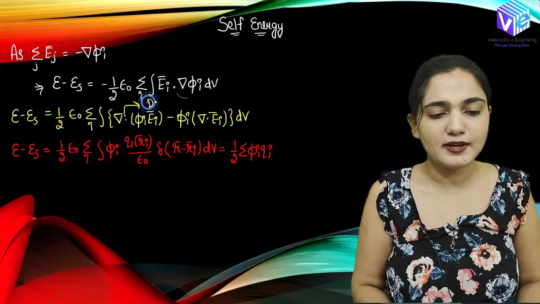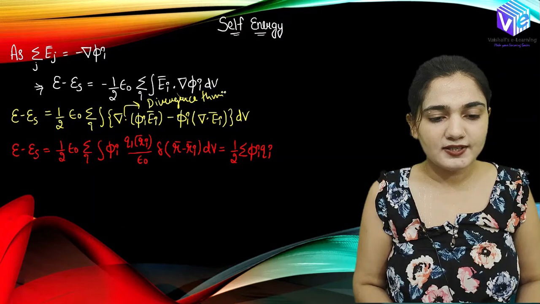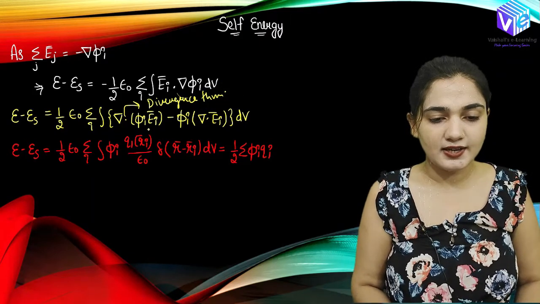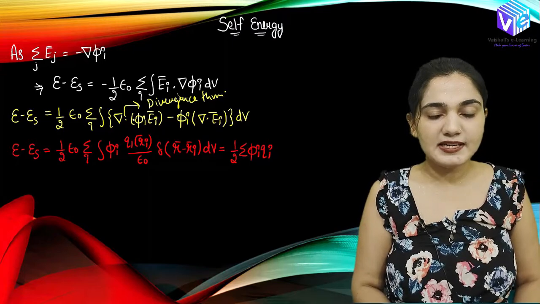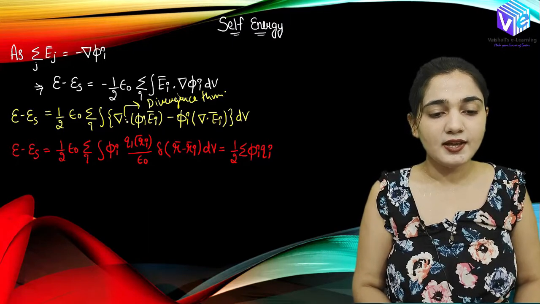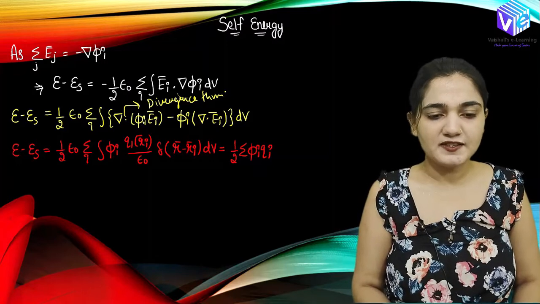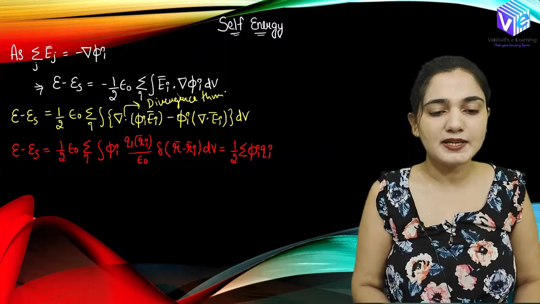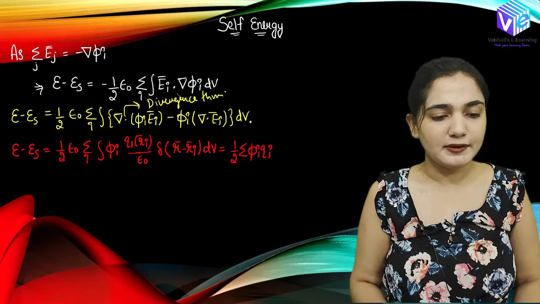Again we will be using the inverse of the divergence theorem. The inverse of the divergence theorem states that this volume integration can be converted into a surface integration, and when we convert it, the potential phi i over the surface is 0, so this term will be 0 and I will be left with minus phi i del dot Ei dV.